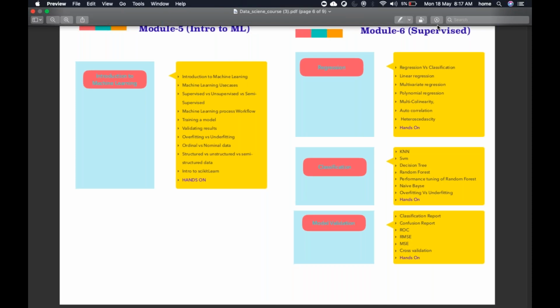No. Let me tell you, this is a sequence. Even if you are enrolling for advanced and you are a beginner, this has to be there. Without this syllabus, you will not understand advanced. This is the path to go to advanced. You first have to understand Python, visualization, NumPy, Pandas, statistics.